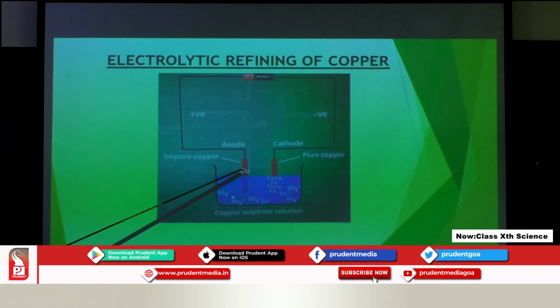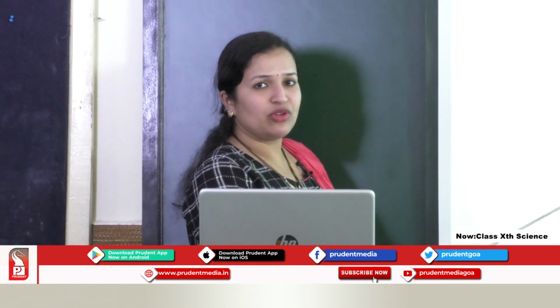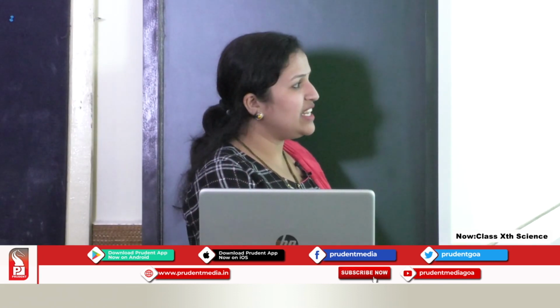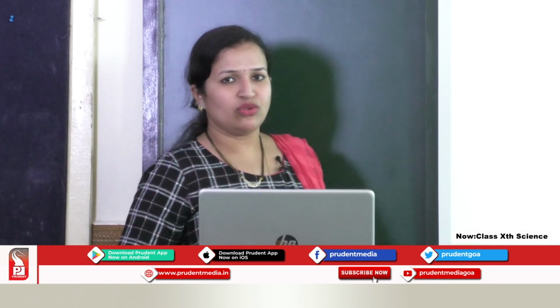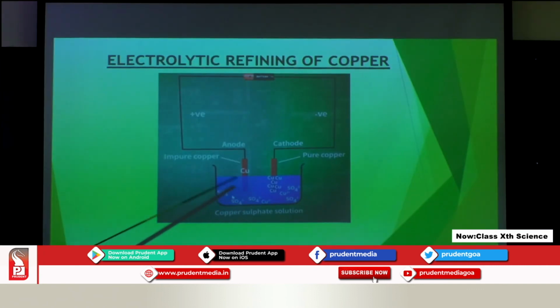The copper present in this impure copper electrode will dissolve in the solution and get converted into copper plus 2 ions. Then these ions will again go and stick on the surface of the pure copper, that is the surface of the cathode.